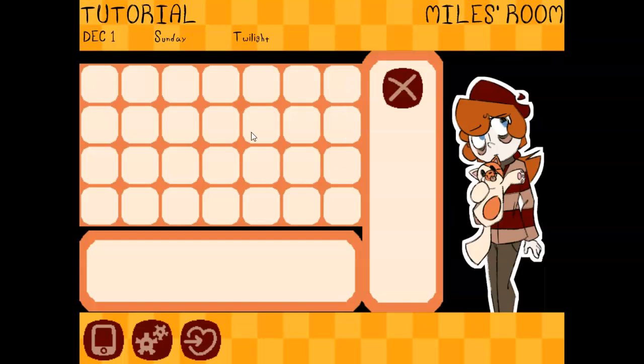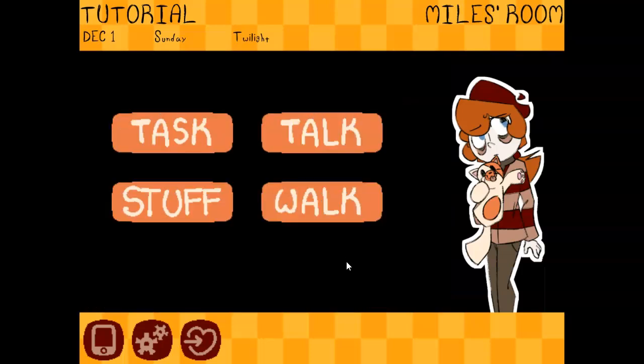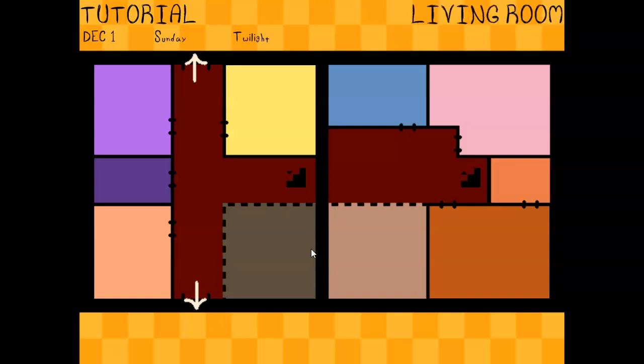The stuff thing is your inventory segment. I plan on using this also for shops. So this will have a little description of the item that you hover over. This will have the buttons that allow you to cancel your action, to give the item to someone else, to use the item, all that sort of stuff. And then walk allows you to go around.